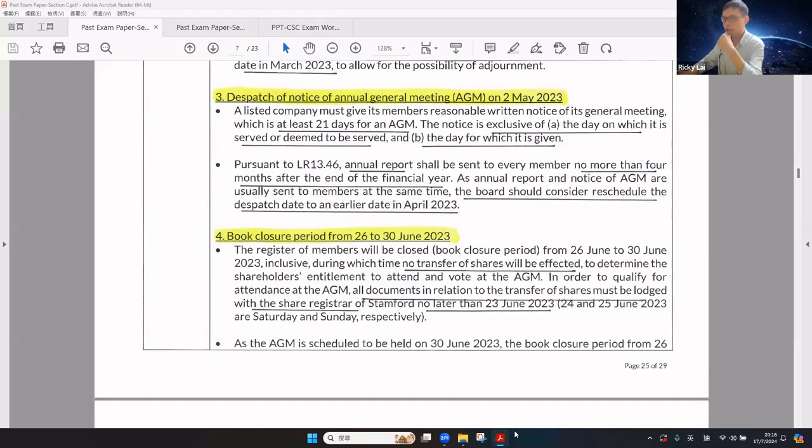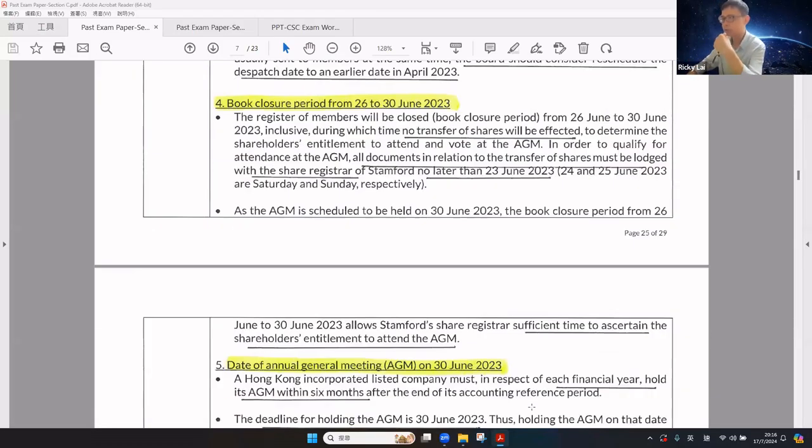How about the book closure period from June 26 to June 30? The register of members will be closed from June 26 to June 30, inclusive, during which time no transfer of shares will be effected.